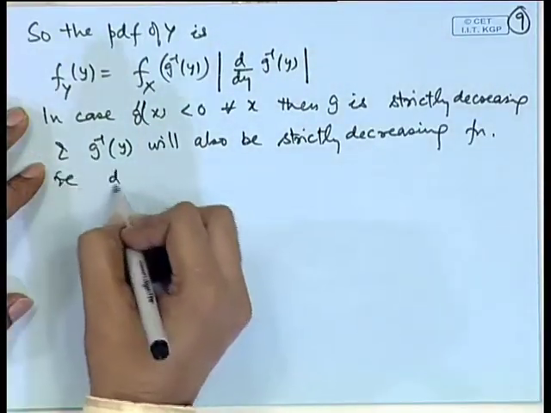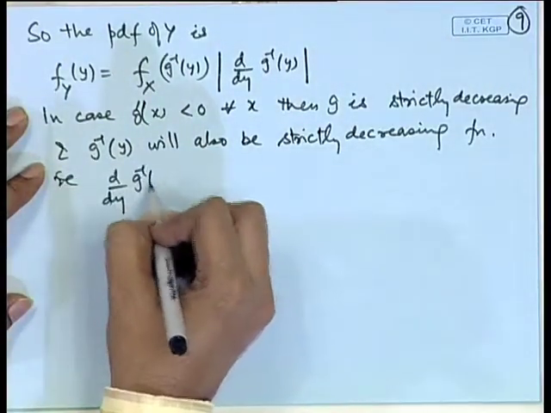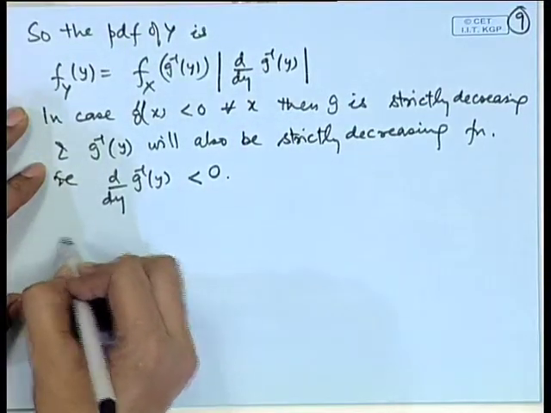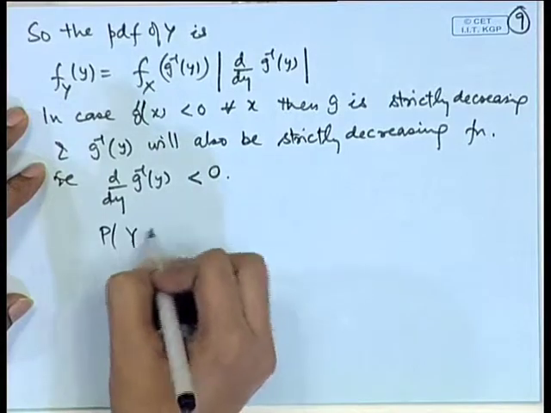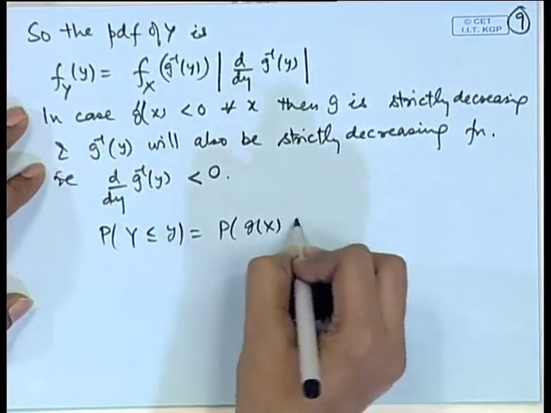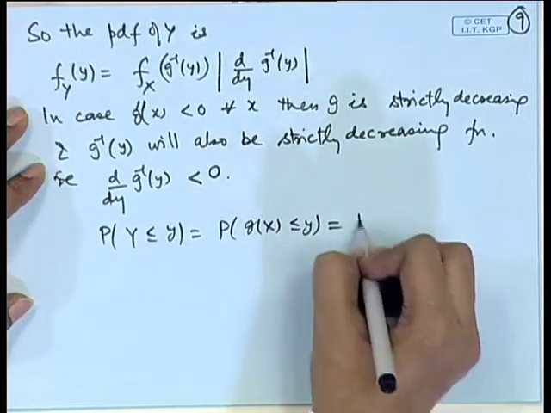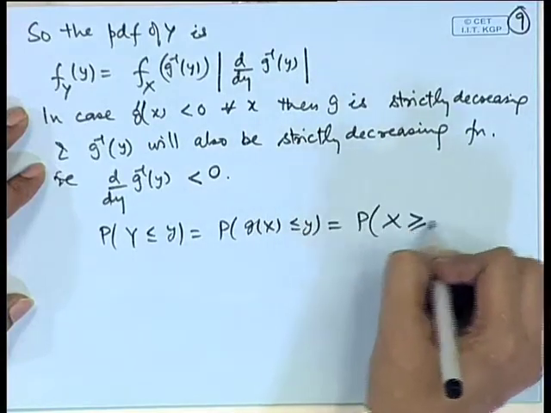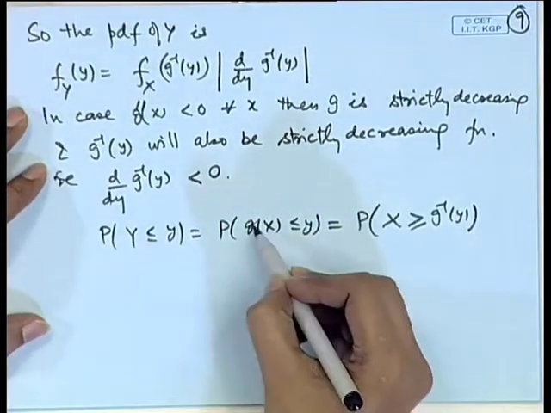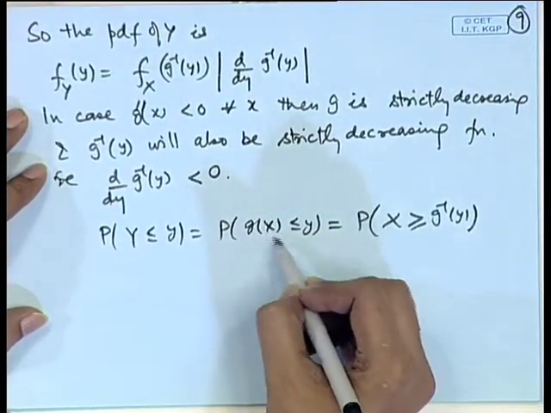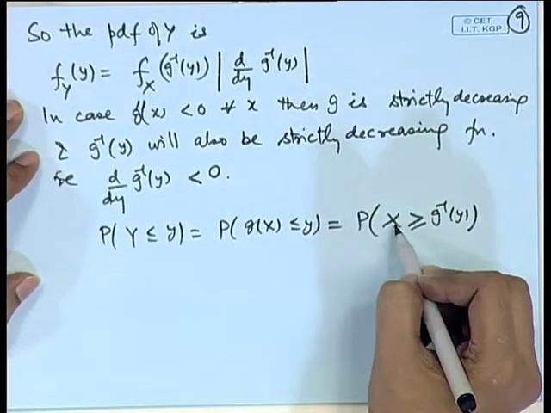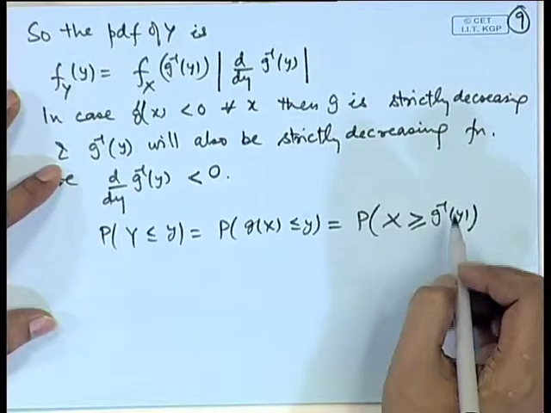That is d/dy of g^{-1}(y) will be less than 0. So, when we consider probability of Y less than or equal to y, this will be equivalent to X greater than or equal to g^{-1}(y). Since g is a decreasing function, here the event g(X) less than or equal to y will be equivalent to X greater than or equal to g^{-1}(y).